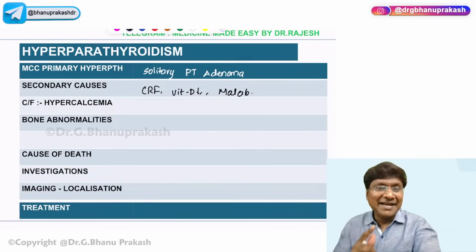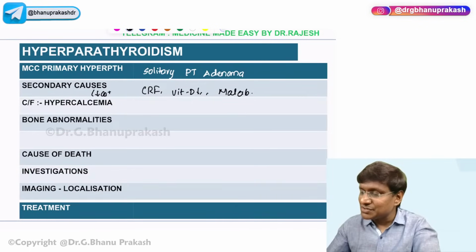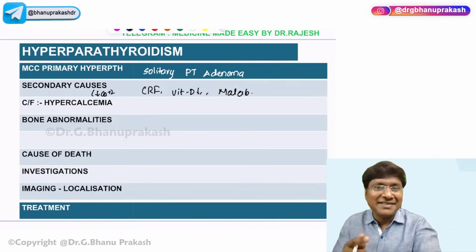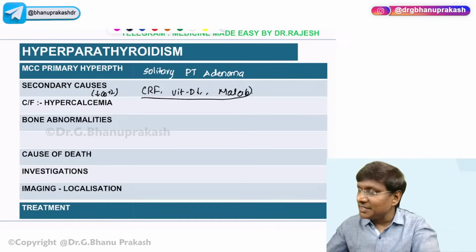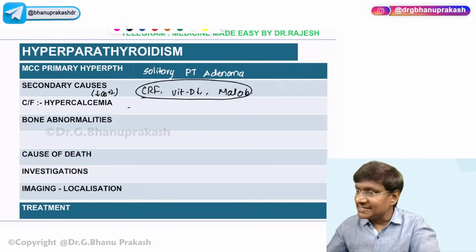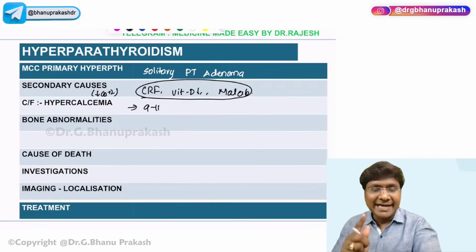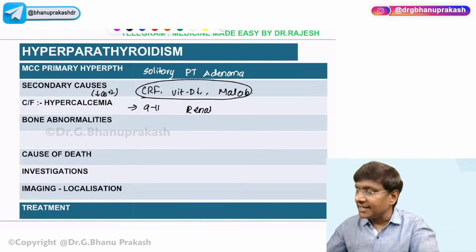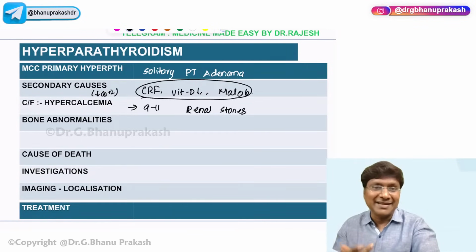And why is there secondary hyperparathyroidism? Remember, any condition causing hypocalcemia will cause secondary hyperparathyroidism. Now, whenever there is hypercalcemia, what will be the clinical manifestation? 9 to 11 milligrams per deciliter is the normal calcium level, right? If the calcium level is elevated more than 11, then you will have clinical manifestations like renal stones or renal calculi. Because of the renal calculi, these patients will have renal colic or abdominal pain.